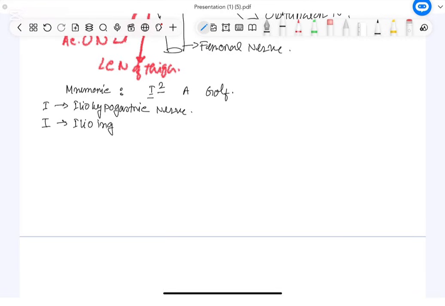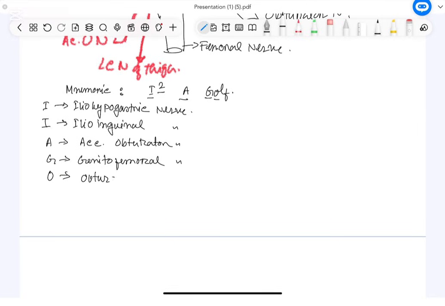so it is ilioinguinal nerve. A, accessory obturator nerve. Then G for genitofemoral nerve.